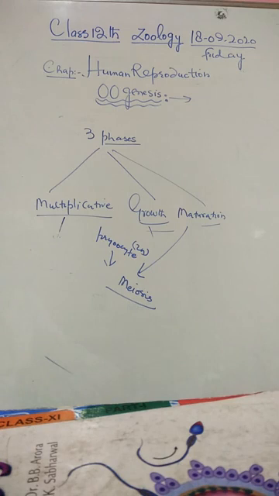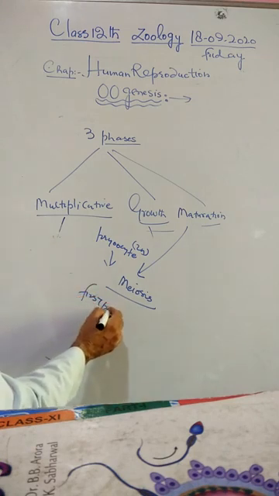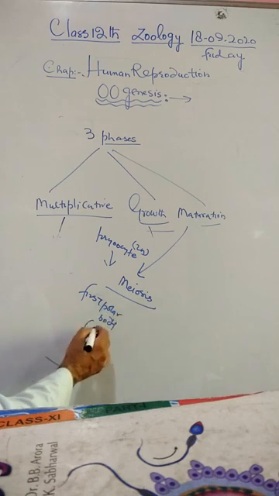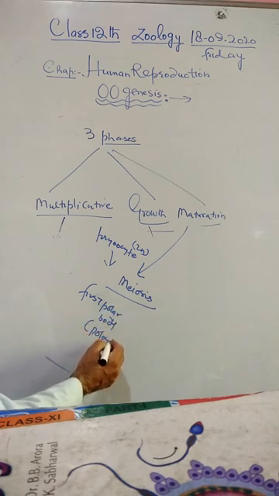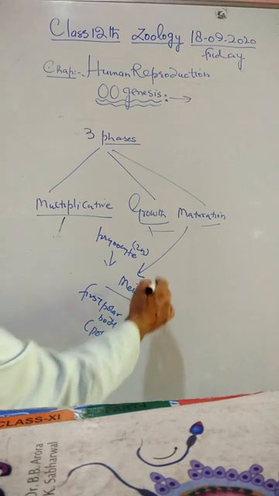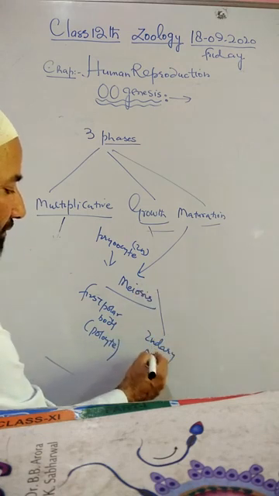The smaller cell is called the first polar body, or the polocyte, and has a very small amount of cytoplasm. The larger cell is called the secondary oocyte.